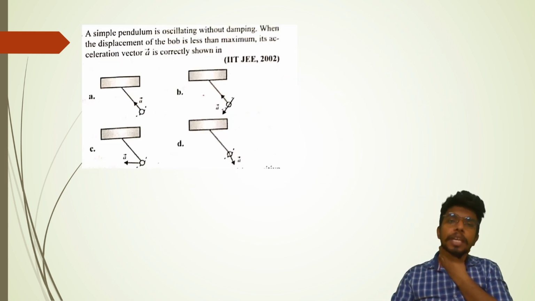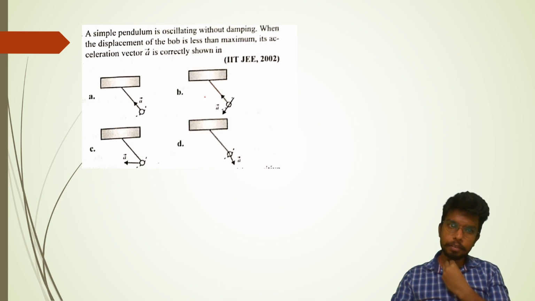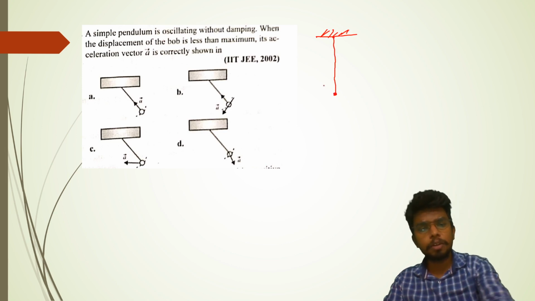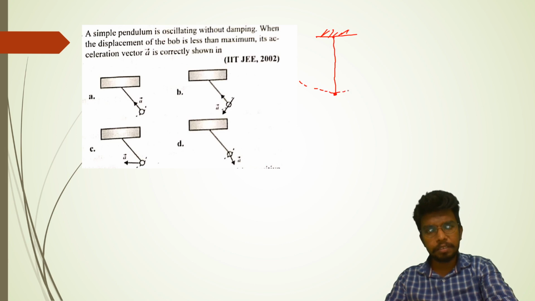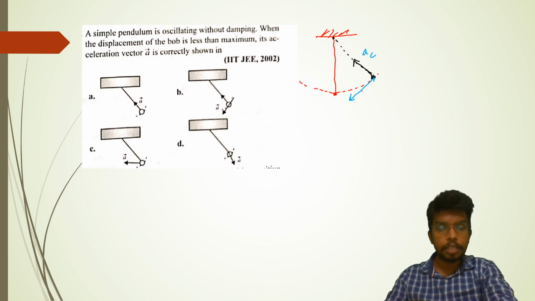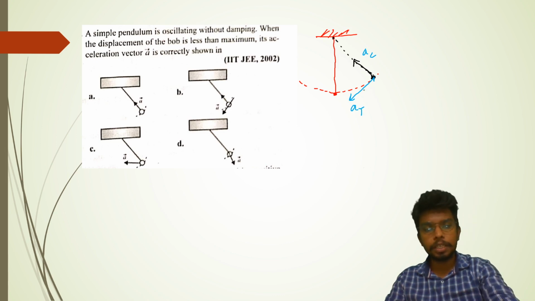A simple pendulum is oscillating without damping. When the displacement of the bob is less than the maximum, its acceleration vector A is correctly shown in which figure? When we talk about a simple pendulum, it actually traces the path of a circle because the string acts as a radius. Whether we say the oscillation is small or not, it still traces the path of a circle. And when it traces the path of a circle, obviously there will be a centripetal acceleration, AC, and there will be a tangential acceleration because the body is sometimes coming down, going away from the mean position. So basically this will be the tangential acceleration.